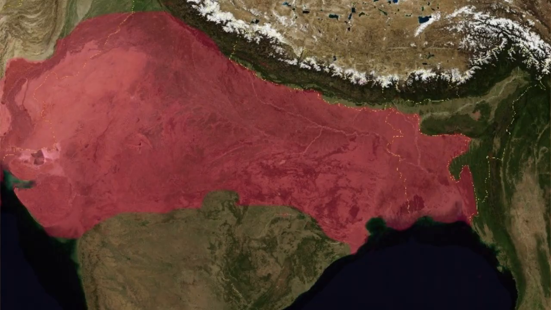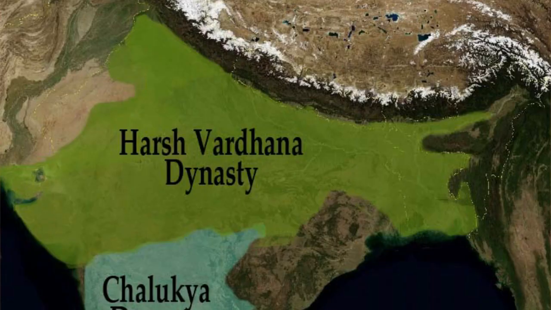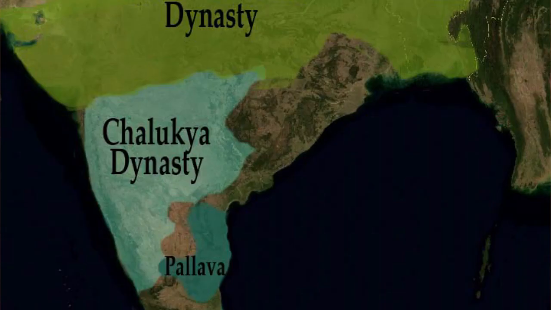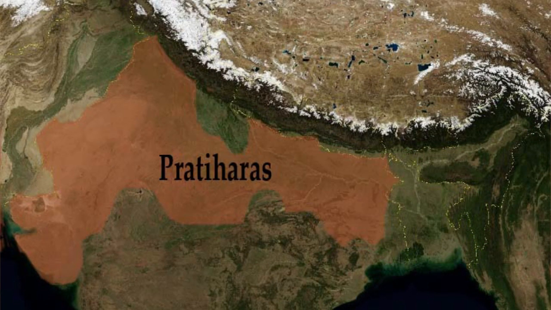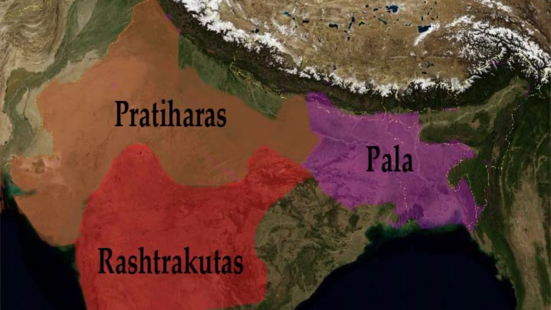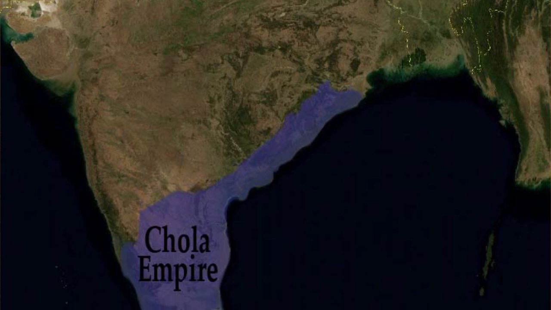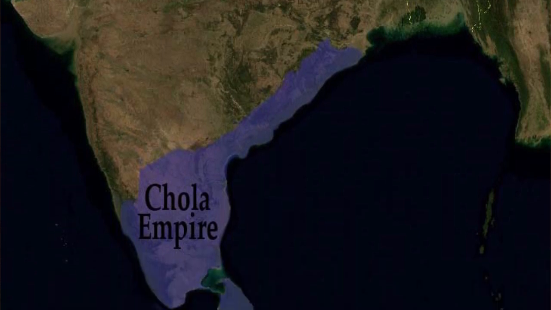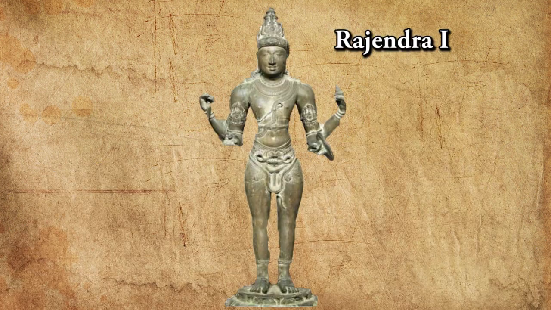The Gupta Empire declined in 550 AD and other dynasties rose to power, including the Chalukya dynasty, Vardhan dynasty and Pallava dynasty. In the Gujarat areas, the Pratiharas rose to power and expanded the empire, and the Palas expanded in the area around Bengal. The Rashtrakutas were prominent leaders in the area of Karnataka. Meanwhile, in the south, the Chola dynasty established their reign in Tanjore in 850 AD by defeating the Pallavas. The Chola Empire was marked by great rulers like Raja Chola, who built the Vidheshwara temple, and his son Rajendra I.